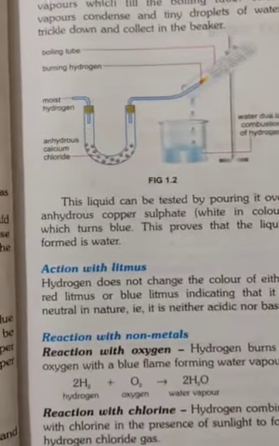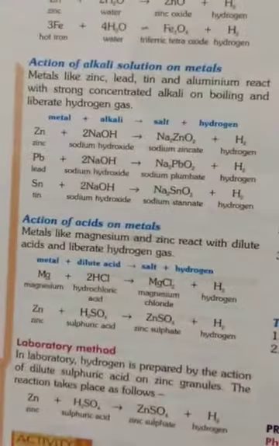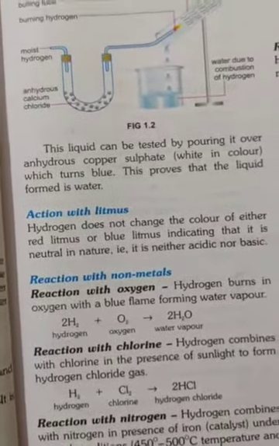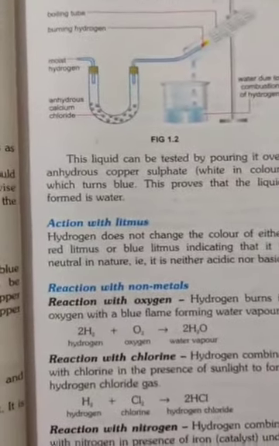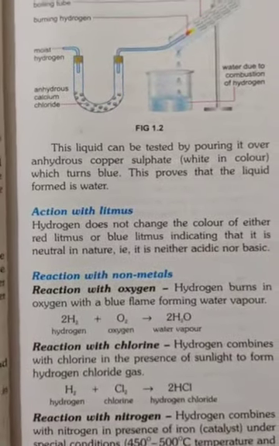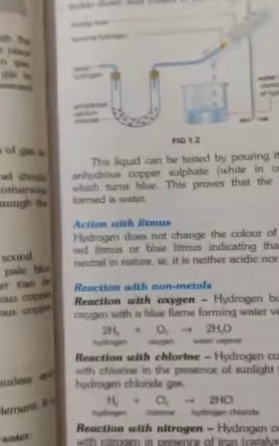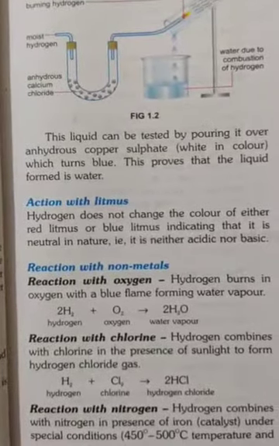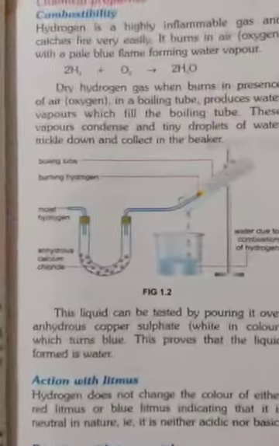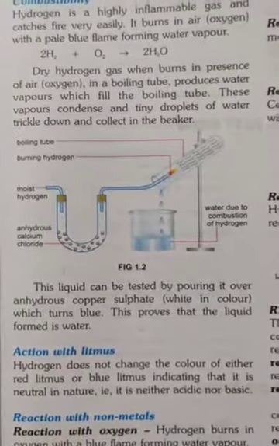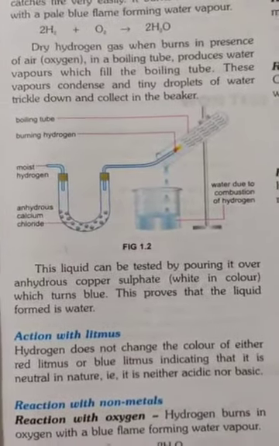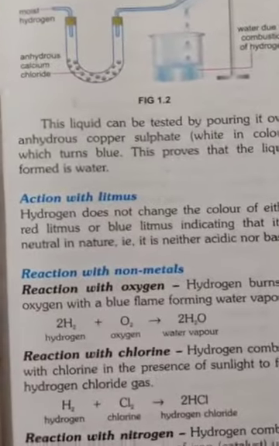Now see reaction with non-metals. As we have discussed the action of alkali solution on metals, now we will see the reaction with non-metals. What will happen if we react hydrogen with a non-metal? Hydrogen burns in oxygen with a blue flame forming water vapor. Whenever hydrogen is burned in the presence of air, that is oxygen, which is also a non-metal, it will give water vapor.